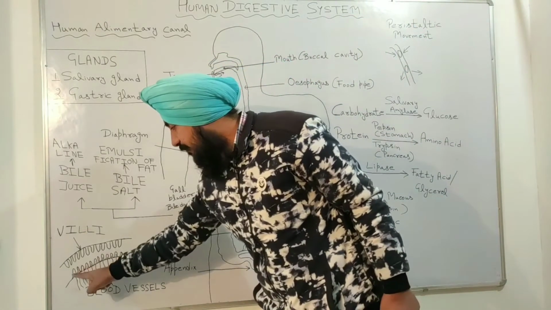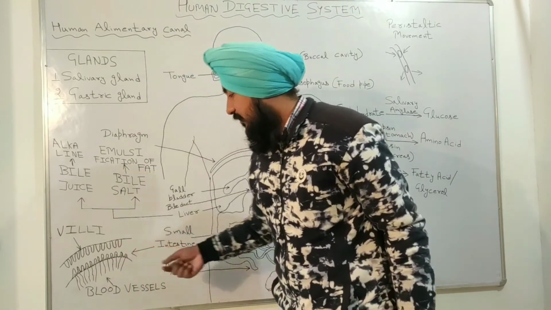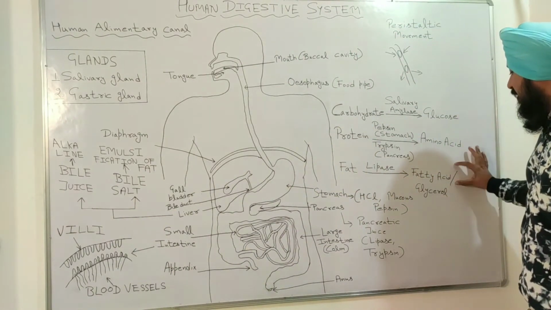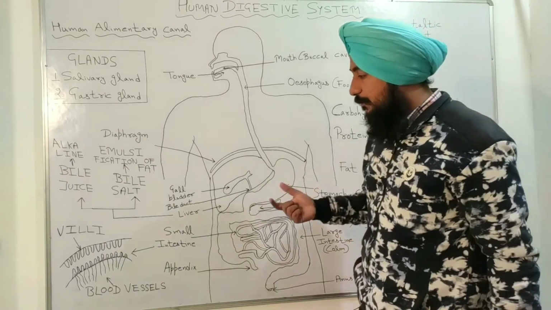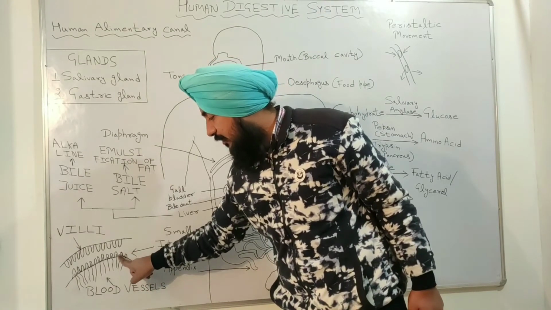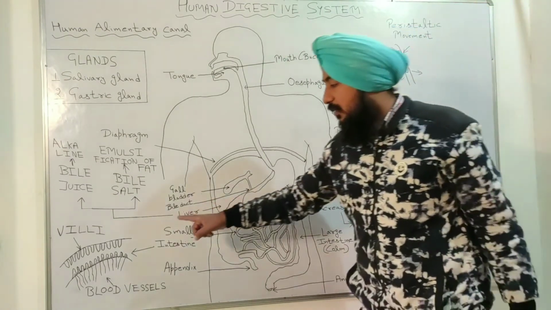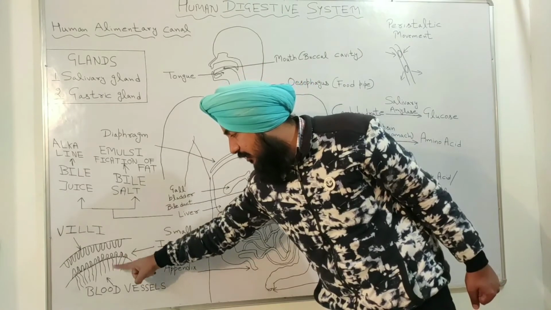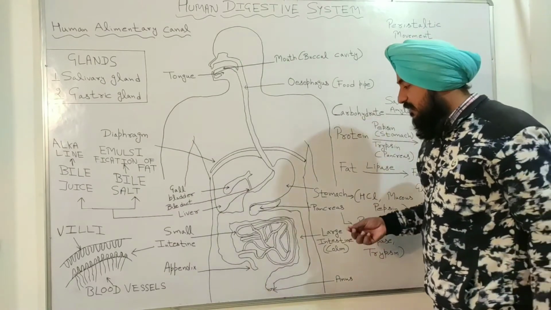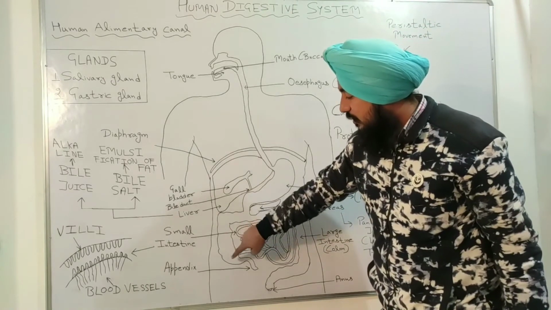And with these villi, you can see here the blood vessels are connected. So these three components which are absorbed by the villi, glucose, amino acid, fatty acid and glycerol, are taken by the blood vessels. So blood vessels are connected to the villi, and they take the absorbed glucose, amino acid, fatty acid and glycerol from the villi, and these three components are taken to the other organs for energy purposes by these blood vessels. So after this, the undigested food which is not digested in our body enters into the large intestine.